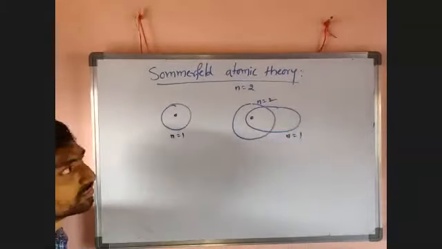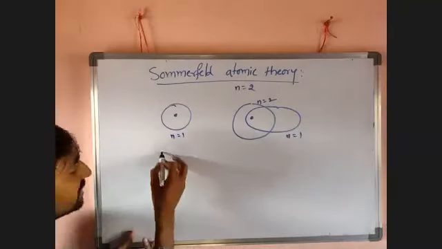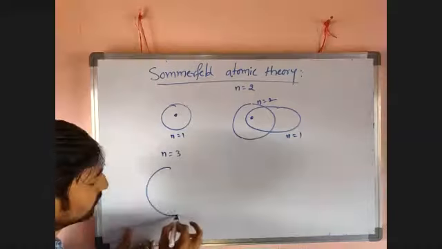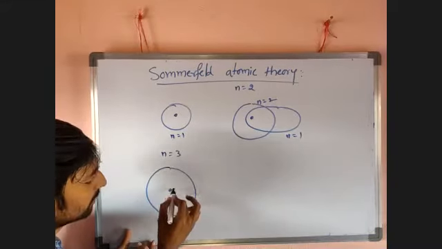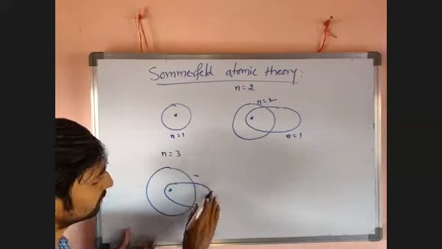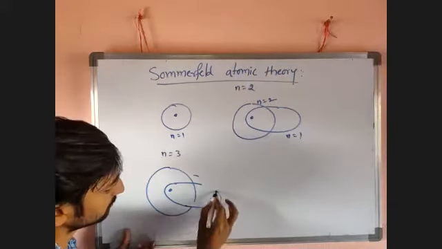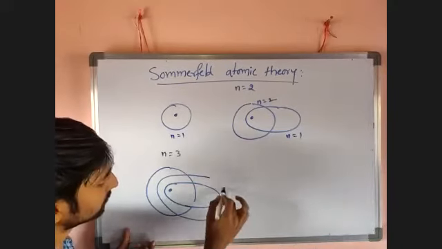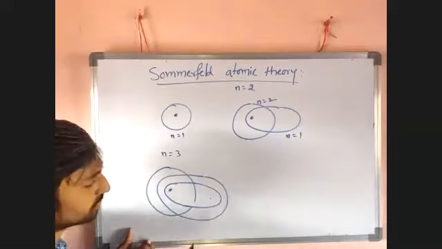If n equal to 3, then 3 orbits are there. One of them, the n equal to 3 orbit, is a circle, and the n equal to 1 orbit is elliptical, and the n equal to 2 orbit is also elliptical.